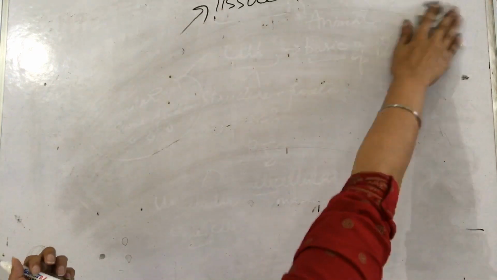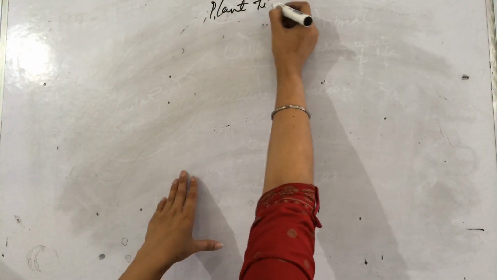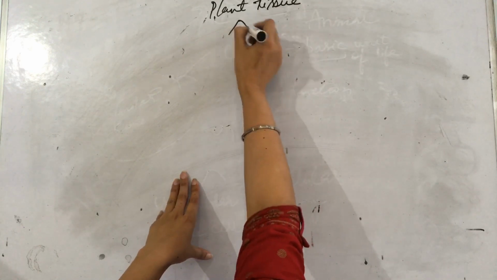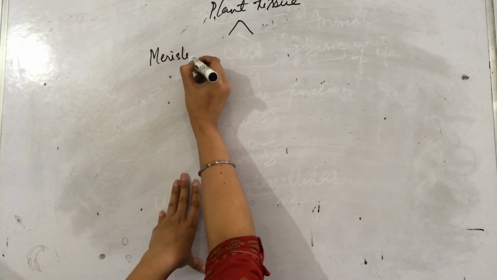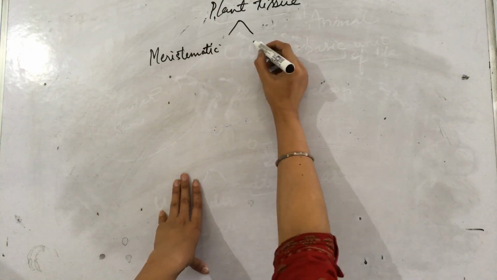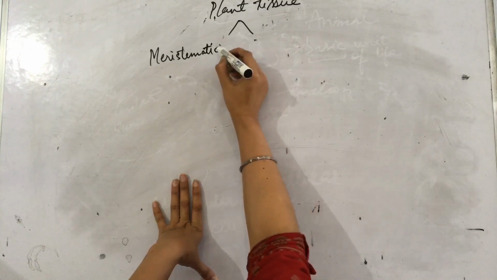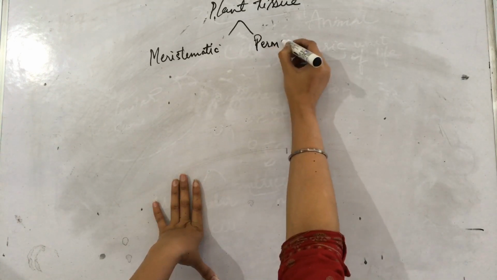So beginning with the plant tissue, it is of two types. One is meristematic tissue, another one is permanent tissue.